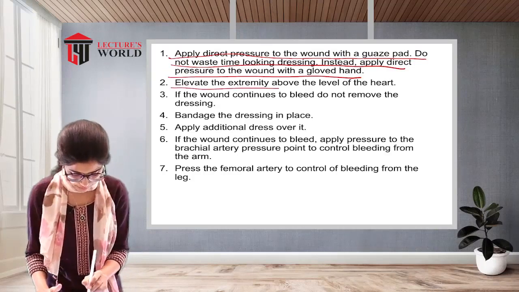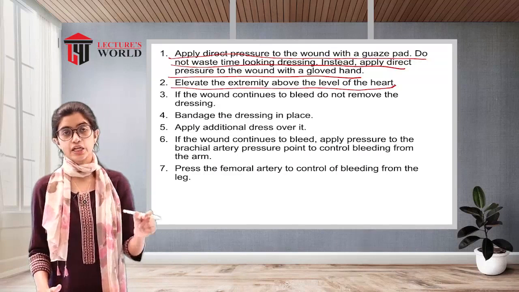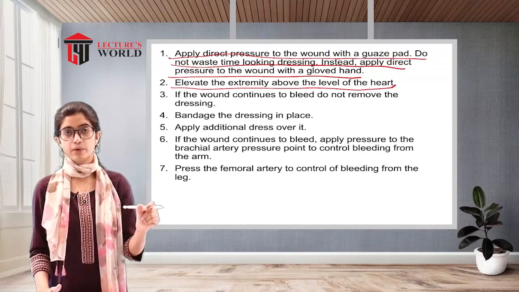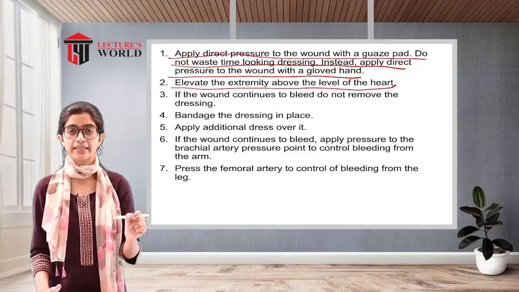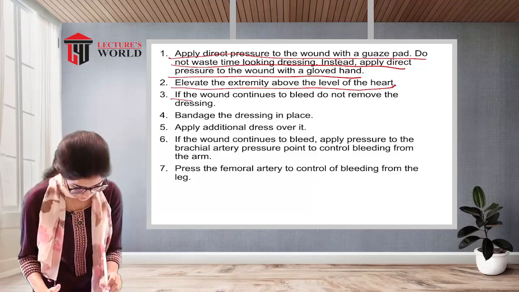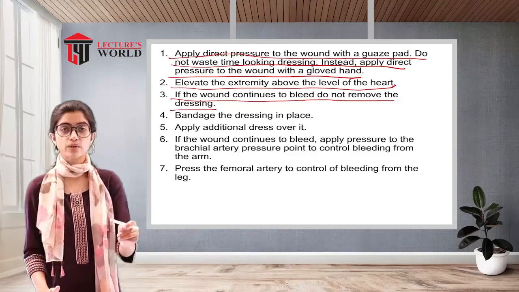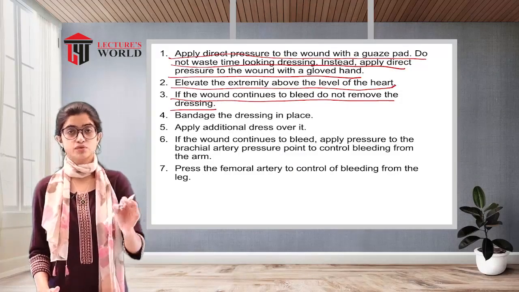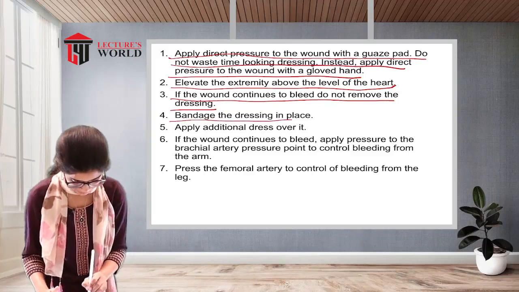Elevate the extremity above the level of the heart. The affected extremity should be elevated above the heart region as a method to reduce the bleeding. If the wound continues to bleed, do not remove the dressing. If the wound is still bleeding, the dressing is not to be removed. Bandage the dressing in place.